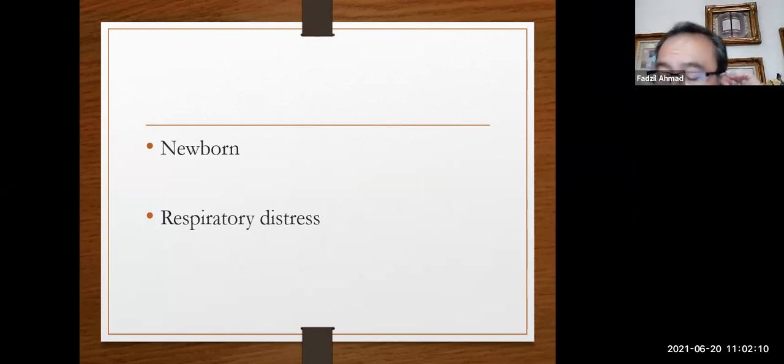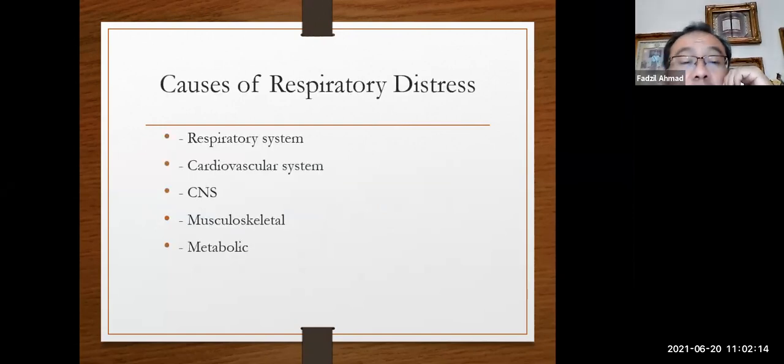So your level is more of identifying and then recognizing the cause. The cause of respiratory distress in newborn can be from the respiratory system, which is the main system involved, cardiovascular, central nervous system, musculoskeletal and metabolic problems. Many causes. But I can say to you from my experience, 90%, even 95%, are from the respiratory system. Occasionally we do see other causes.